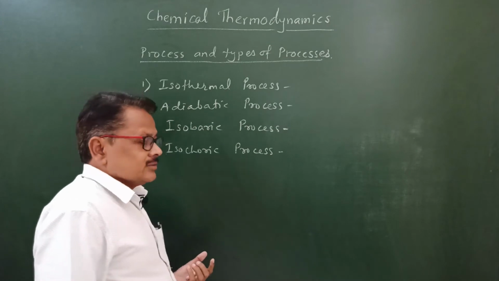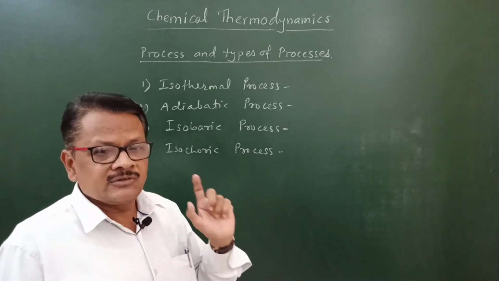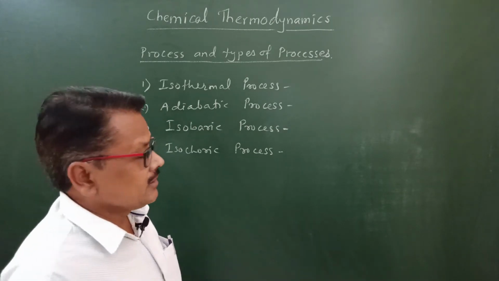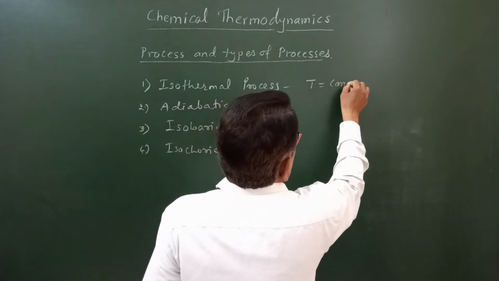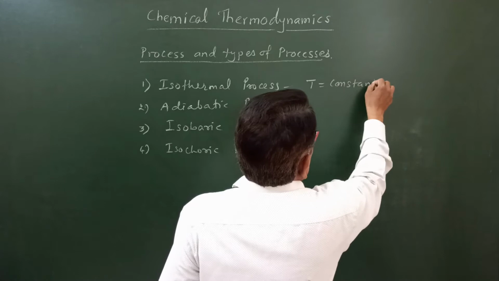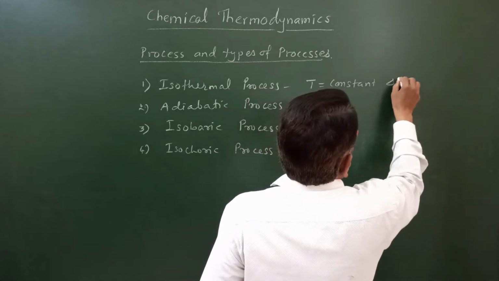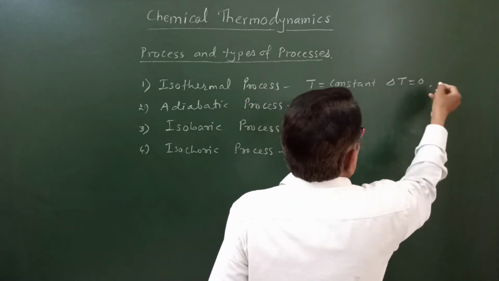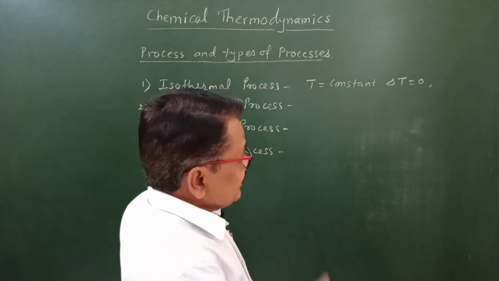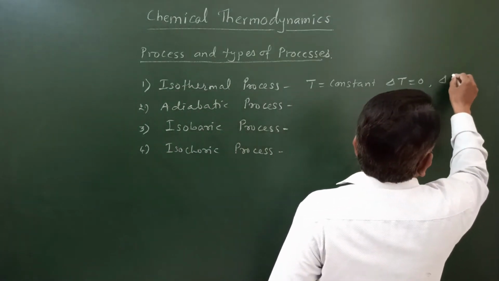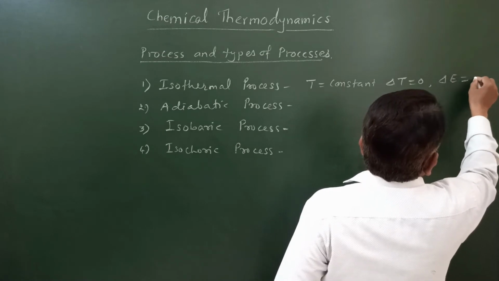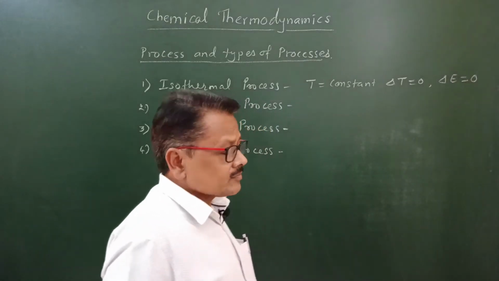Isothermal process means the process in which temperature of the system remains constant. T is equal to constant, so change in temperature delta T is equal to 0. And here internal energy also remains constant, and therefore change in internal energy delta E is also equal to 0.